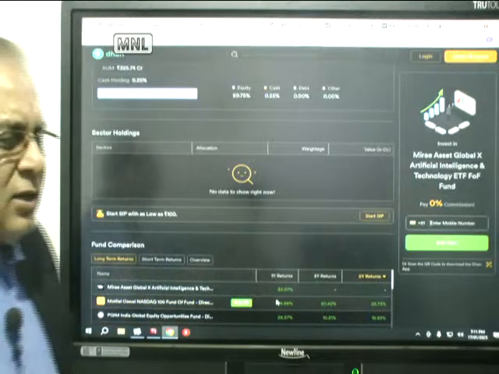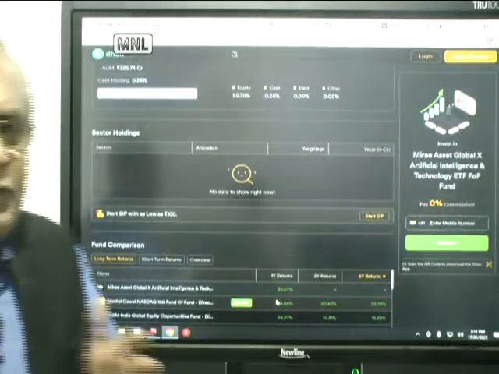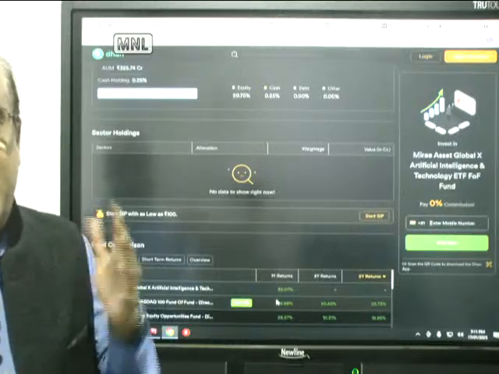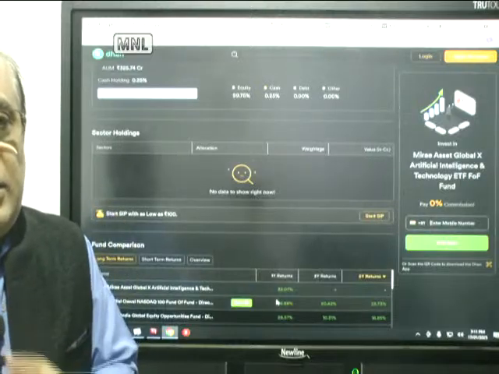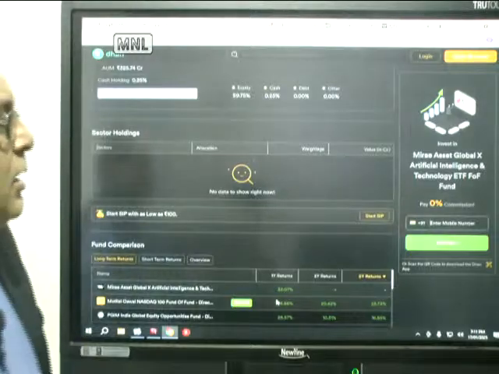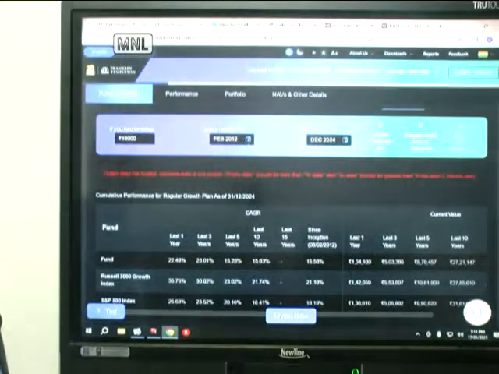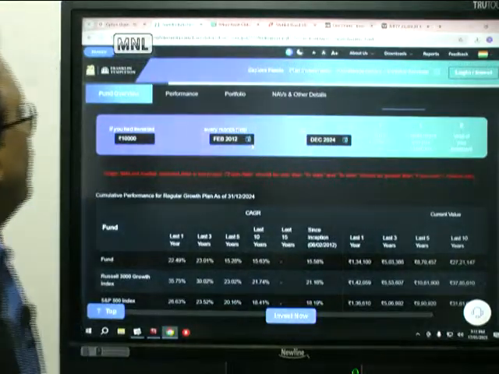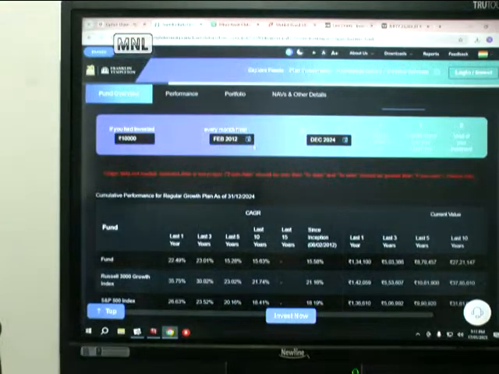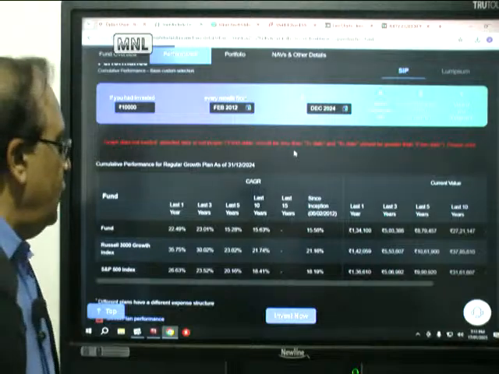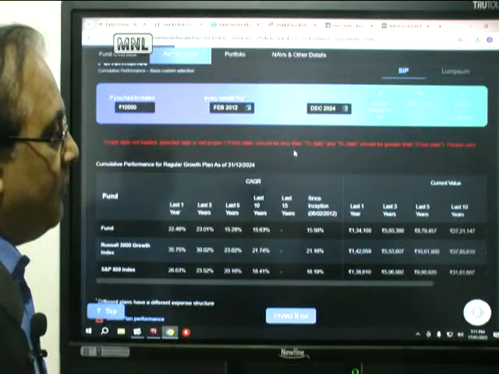So I think Nasdaq itself, because it is a much more diversified thing. So the first exposure that you should take is, of course, the Nasdaq fund. So I think that is the safest. Then probably you can also look at, I'll just show you, Franklin India US Opportunities Fund, feeder fund. If you look at the Franklin India feeder fund, this is what the statistics are given by them.